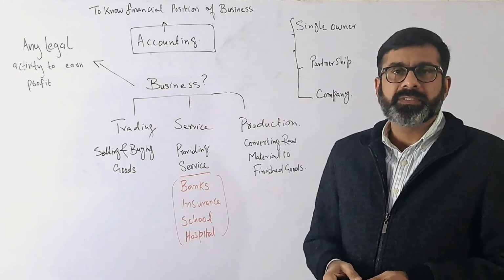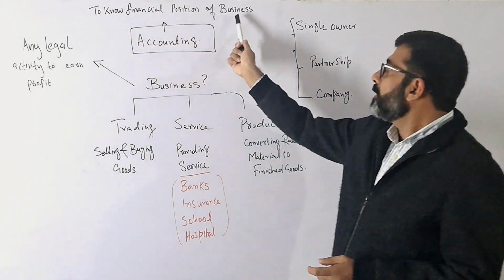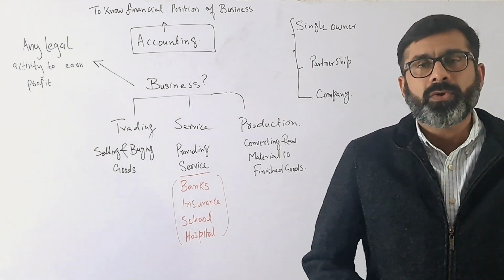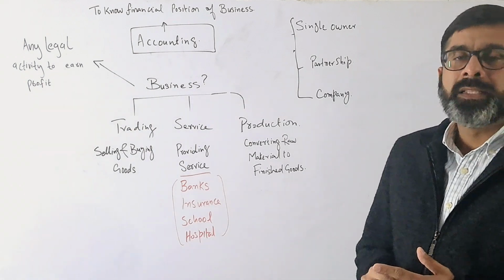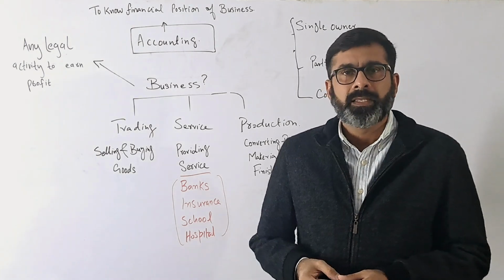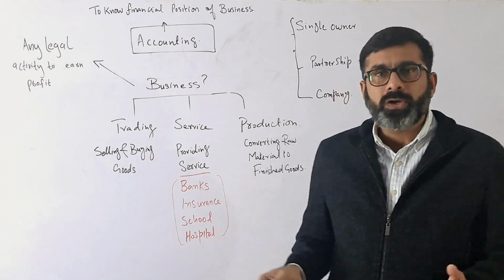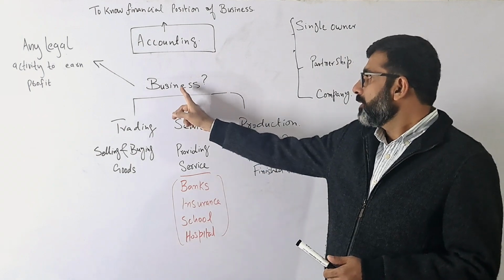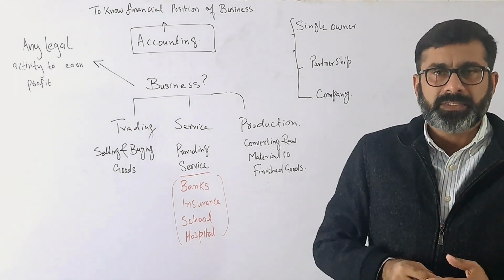Why are we discussing business? Because accounting is what? To know the financial position of the business, what we need is accounting. Now, financial position of the business means what? How much money we have, how much is invested in the business, what we have to receive, and what we have to pay. For all these things, we need accounting. So first of all, we have to know the concept of business.